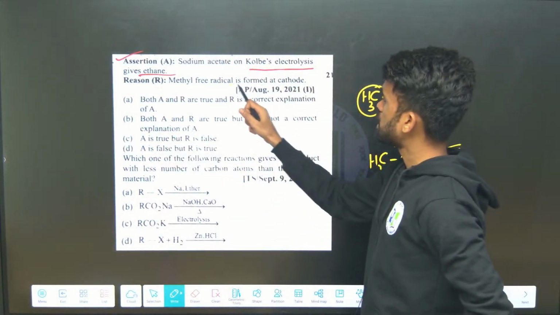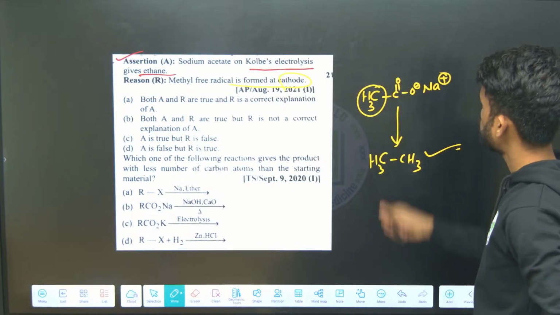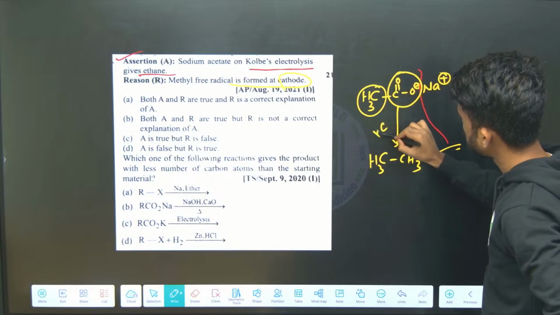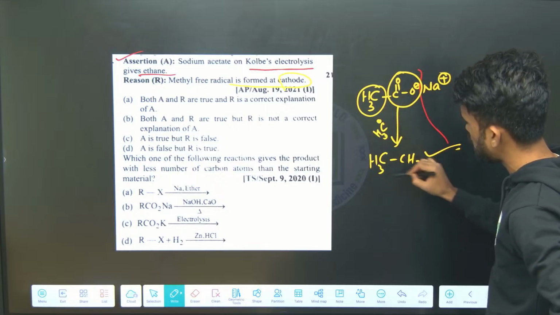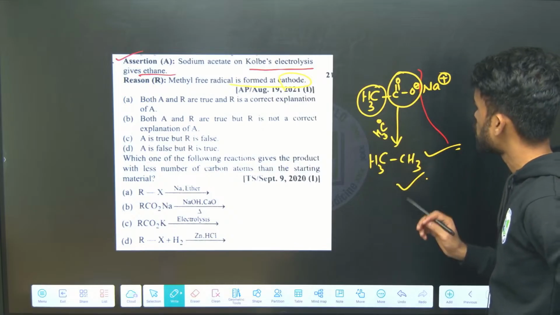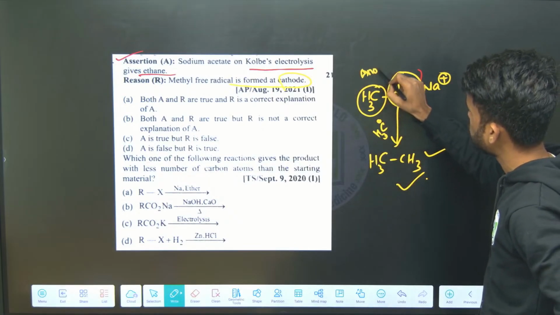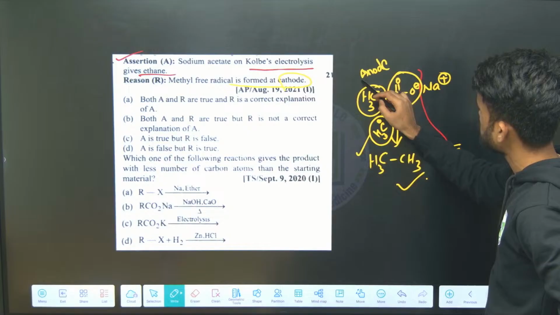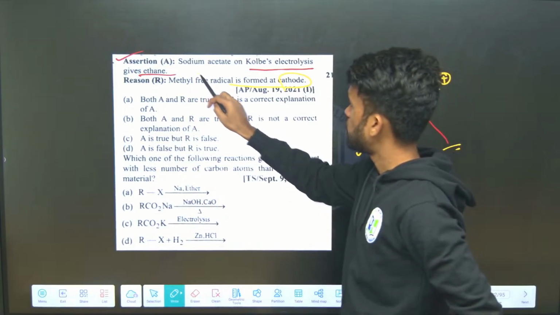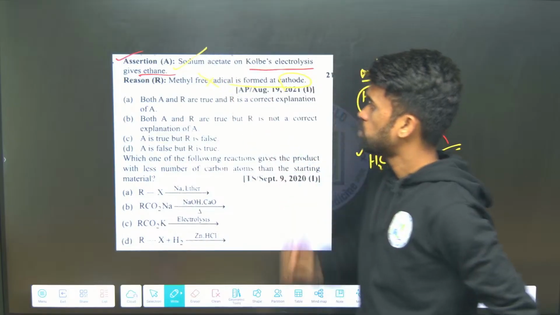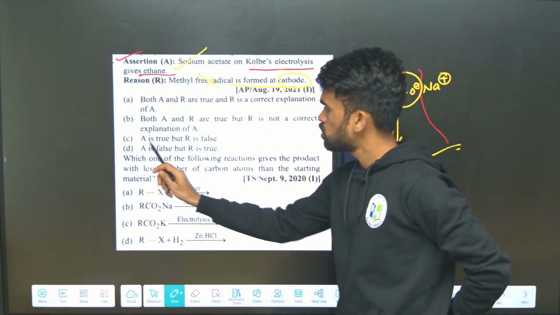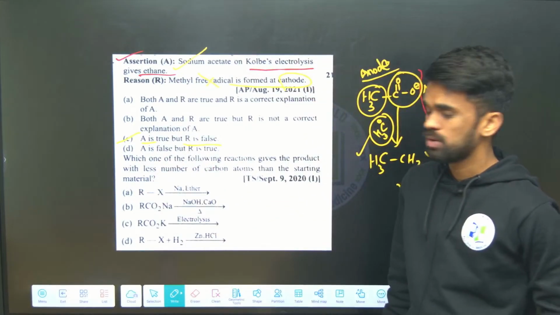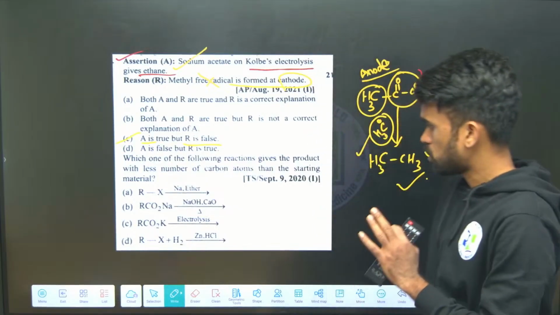And the methyl free radical is formed at the cathode. No, the methyl free radical is formed at the anode only. This is the wrong part. After removal of this, we will get a CH3 radical. That CH3 radical only combines to give an ethane kind of hydrocarbon. So this complete process is taking place where? At the anode only. Complete oxidation, formation of radical, formation of product is taking place at the anode. So the reason is false, the assertion is true. So A is true, R is false. So option C will be your answer for the question. Hope the discussion is clear with this particular example.